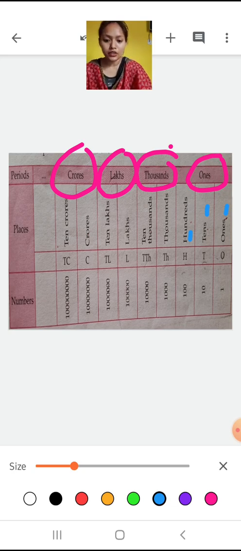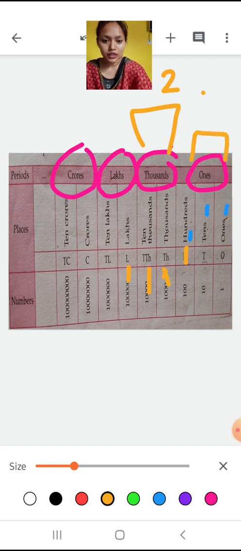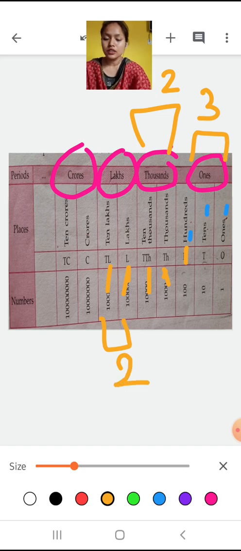Similarly, in the case of thousand, you can see thousand and 10,000. So 2 are there, and in the ones period how many were there? 3 are there. And here lakh and 10 lakh. How many are there? 2 are there. And this crore, one crore and 10 crore. 2 are here.